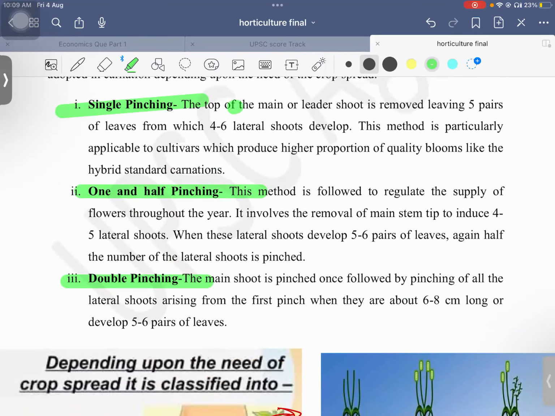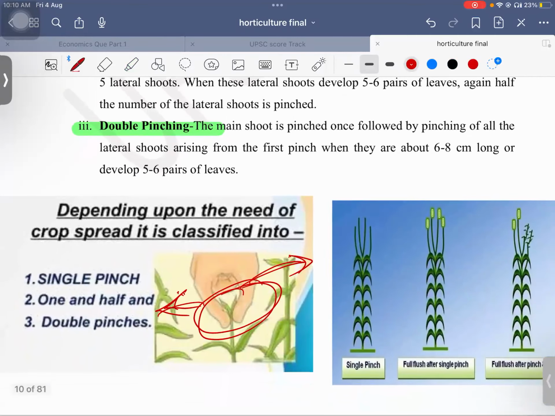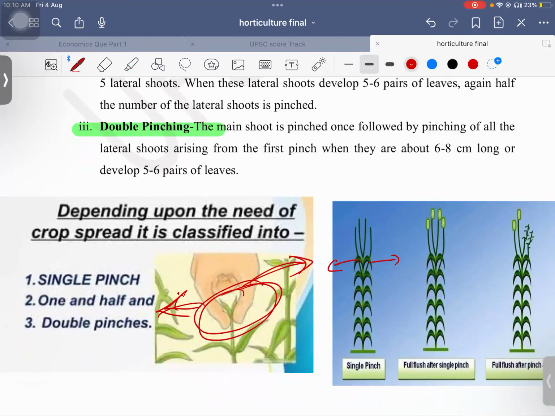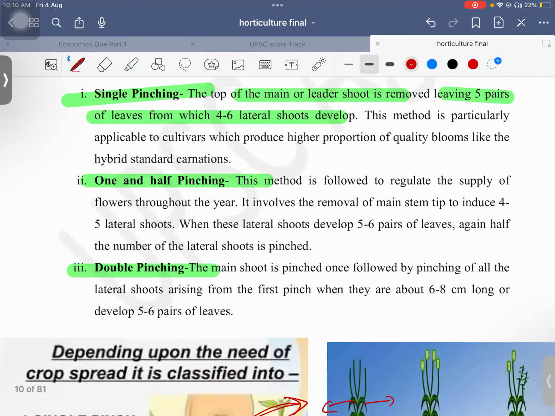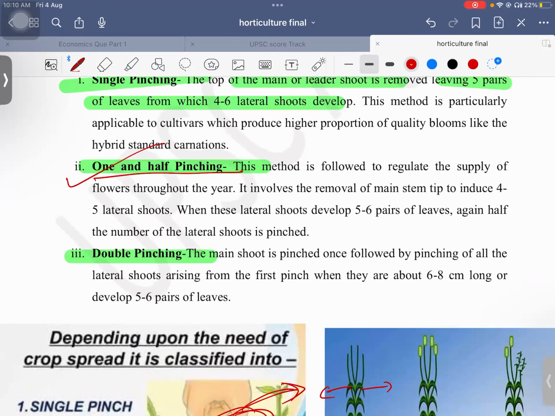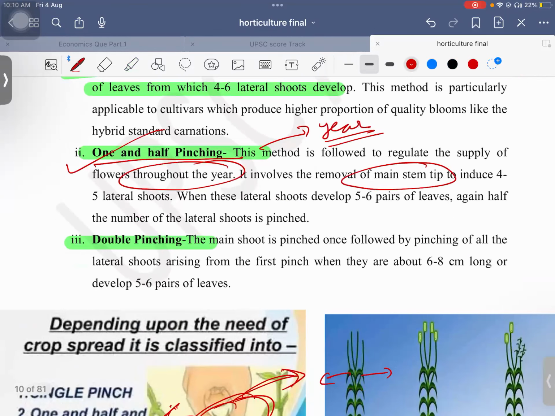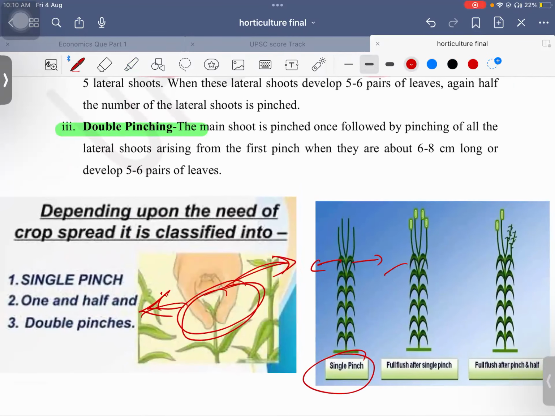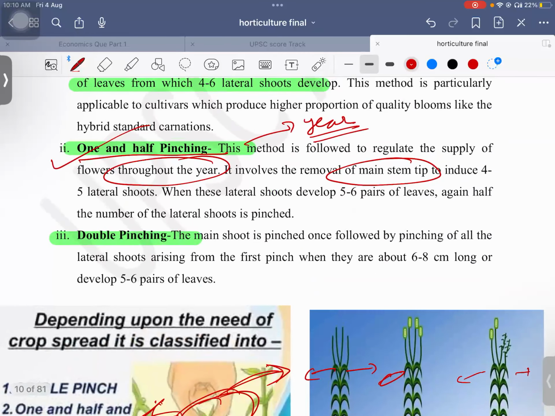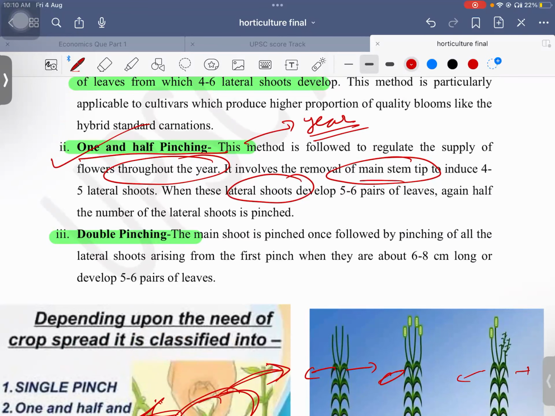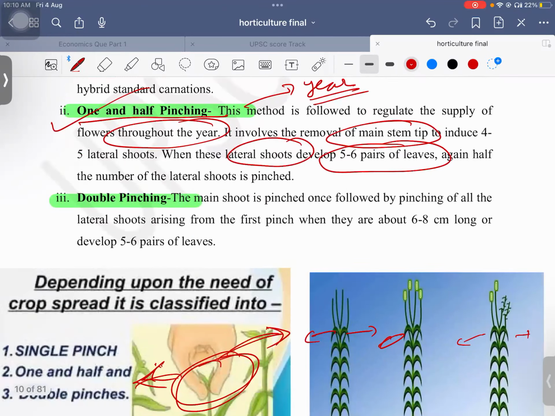In the case of single pinching, the top of the main or leader shoot is removed, leaving 5 pairs of leaves. From this, 4 to 6 lateral shoots will develop. So here you can see 5 are left, and then slowly the lateral shoots will develop, like single pinch. The 1.5 pinching is followed to regulate the supply of flowers throughout the year. Here it involves the removal of the main stem tip to include 4 to 5 lateral shoots. Again, we will have 4 to 5 lateral shoots we want to develop. Okay. When the lateral shoots develop 5 to 6 pairs of leaves, again half the number of the lateral shoots is pinched.